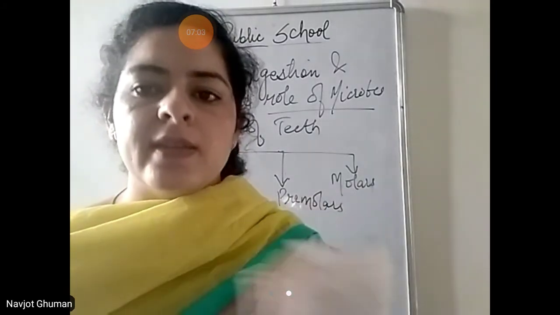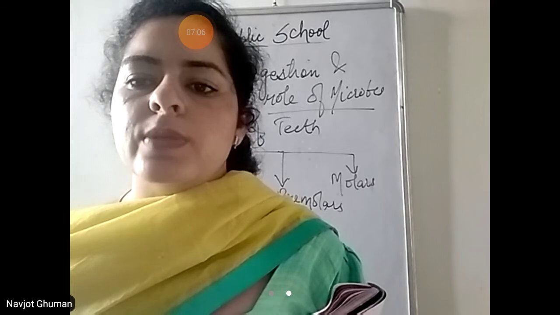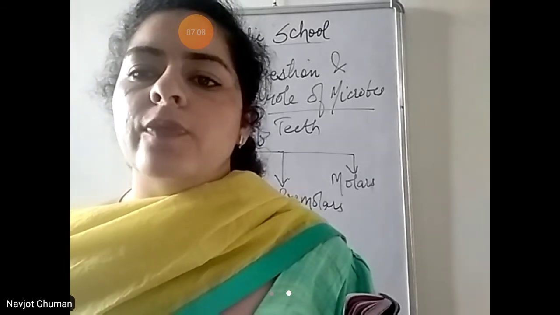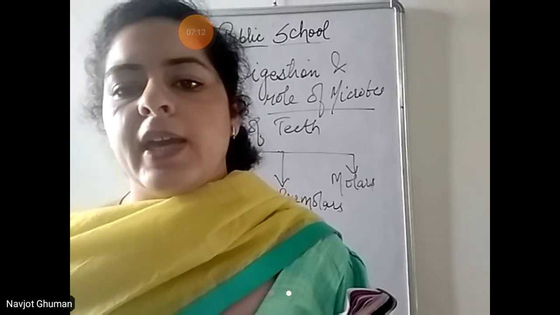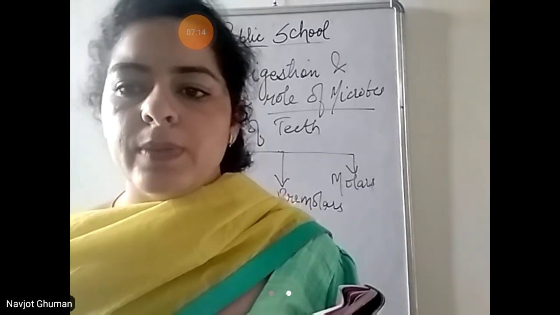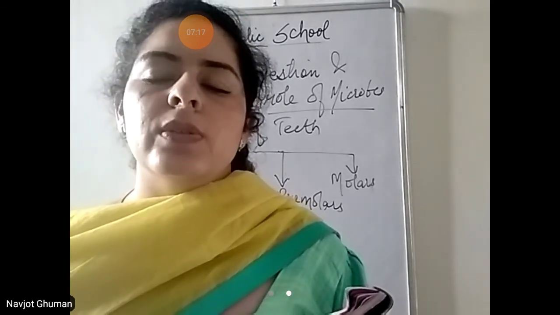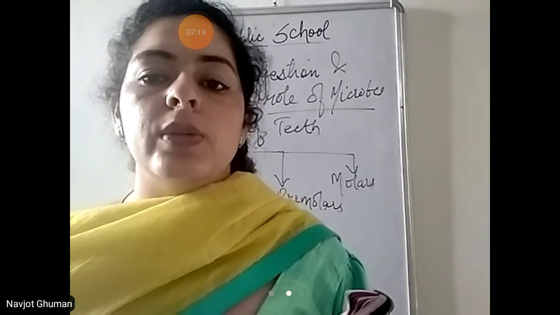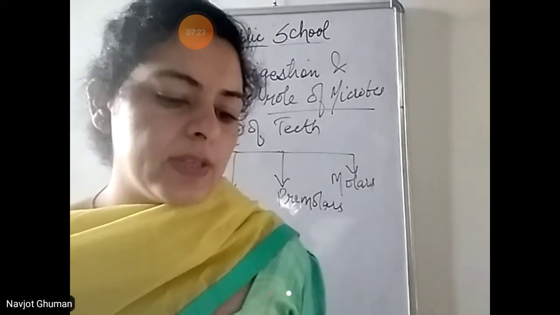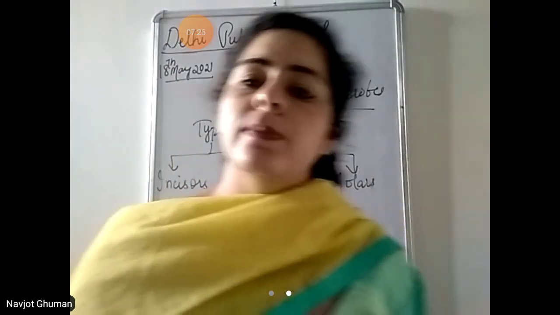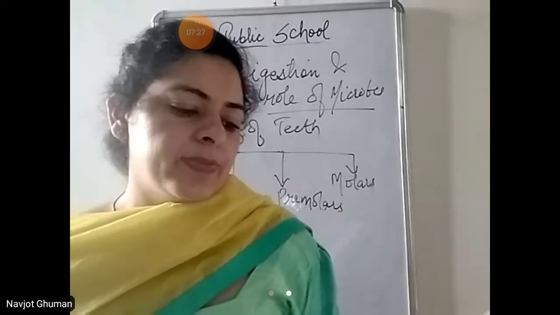You must have seen plant eating animals like cows, buffaloes, they keep on chewing the food. So they need a lot of time to chew the food. So they have well developed molars and premolars. Molars और premolars उनके well developed होते हैं क्योंकि उन्हें खाना काफी देर चबाना पड़ता है. That is why they have well developed molars and premolars.